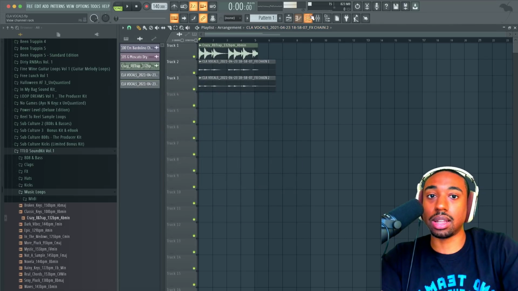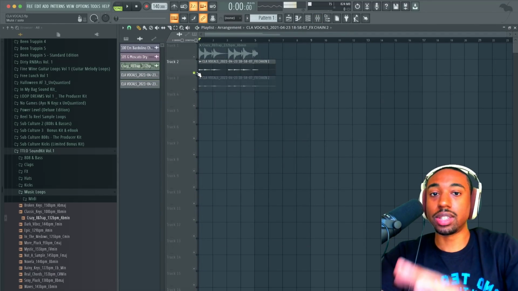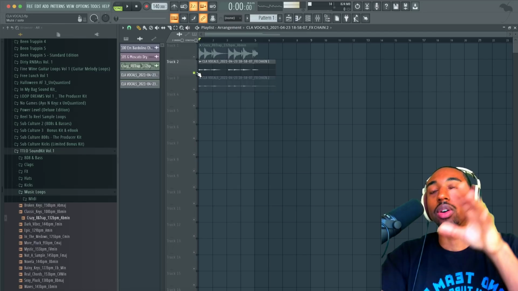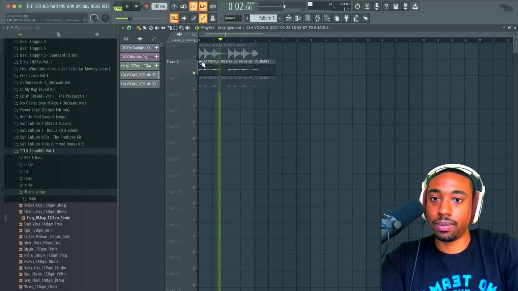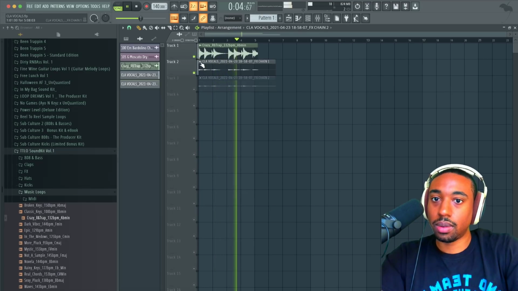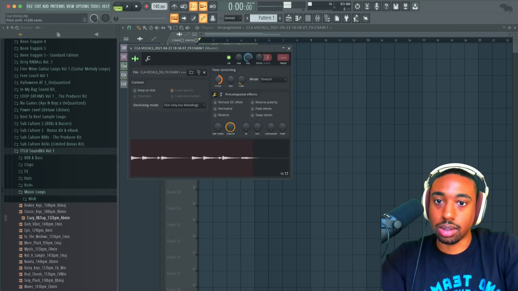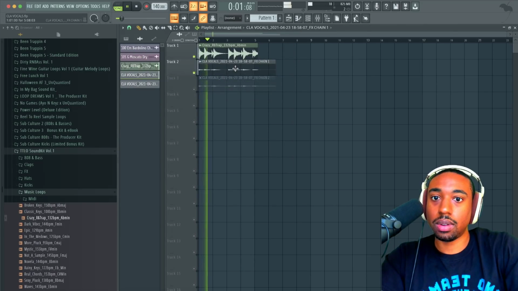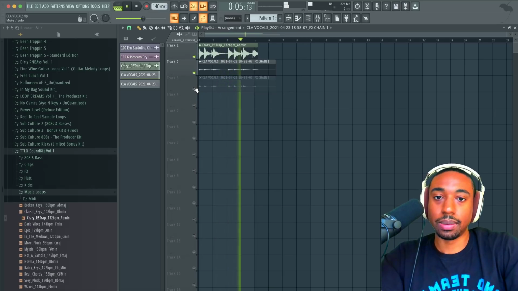Let's just hear what these sound like without doing anything. So this is the sound of the melody going through the effect, pitch down an octave. And then we're layering. Let's try going up an octave just to show you the different options you have. Okay, so this is something you can't do in a plugin.